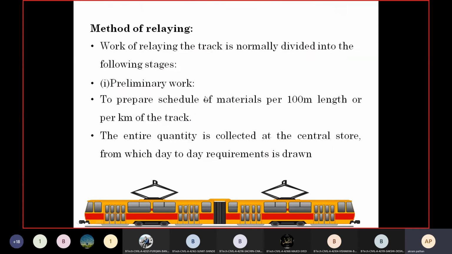Okay. Then the method of laying of the ballast. The work of laying the track is normally divided into the following 3 stages. The first one is preliminary work. In the preliminary work, we prepare a schedule of material per 100-meter length or per kilometer of the railway track, and the entire quantity is collected at the central store from which the day-to-day requirement is drawn.